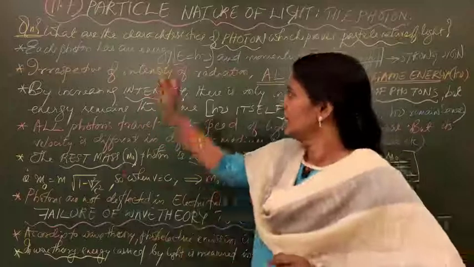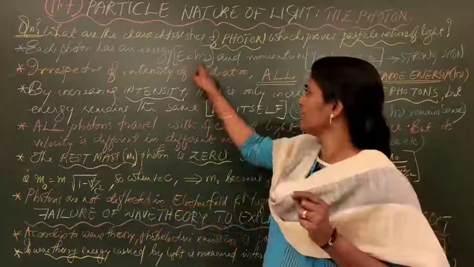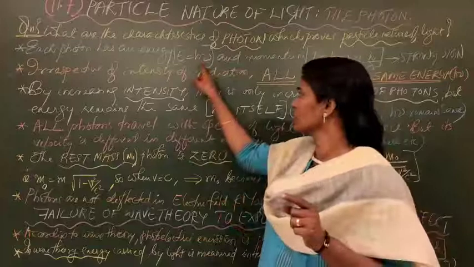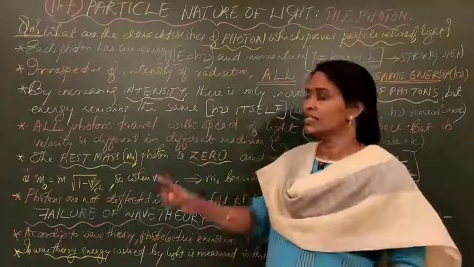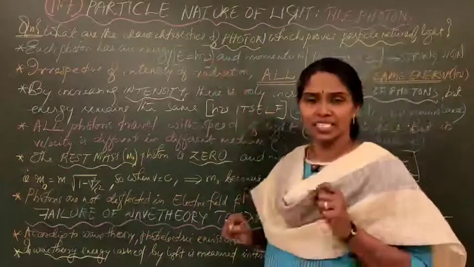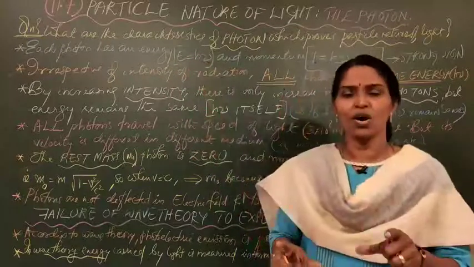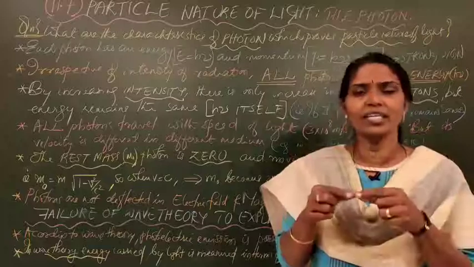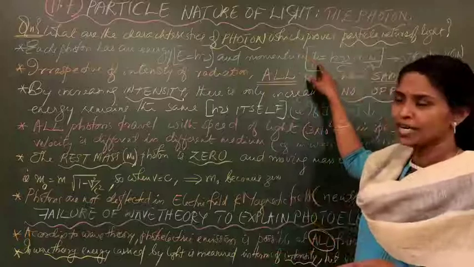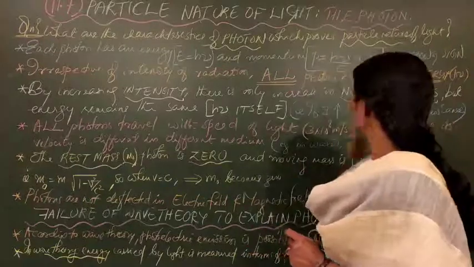Number one, each photon has an energy E equal to h nu. Underline E is equal to h nu. E depends on only two factors. One is Planck's constant, obviously a constant, 6.6 into 10 to the power minus 34 joule second, and frequency. So E is directly proportional to what? Frequency. And also it has a momentum h nu by c or h by lambda. You know, nu by c is 1 by lambda.